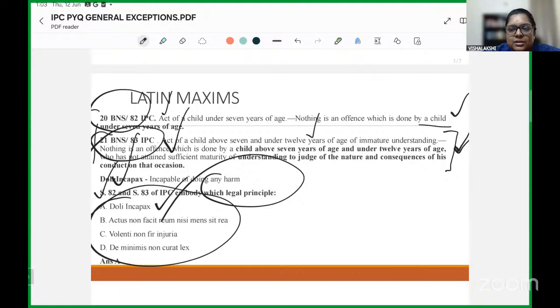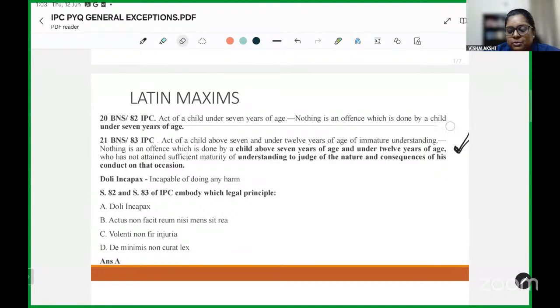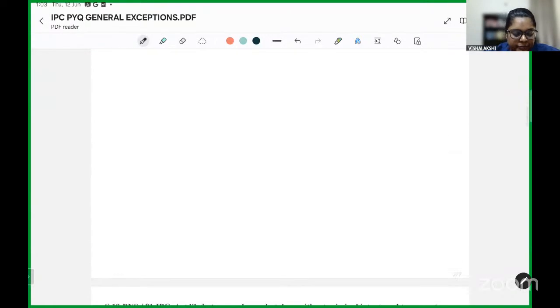Not necessarily the section, or necessarily the principle, is asked; they can be alternatively asked. So when in relation to age, there is an exception provided under IPC and BNS under the following sections, the maxim involved is doli incapax.